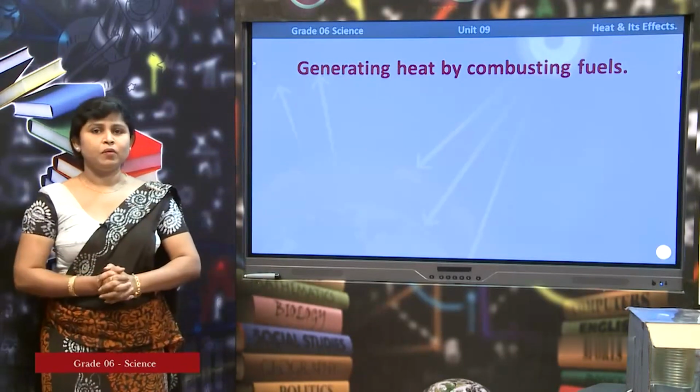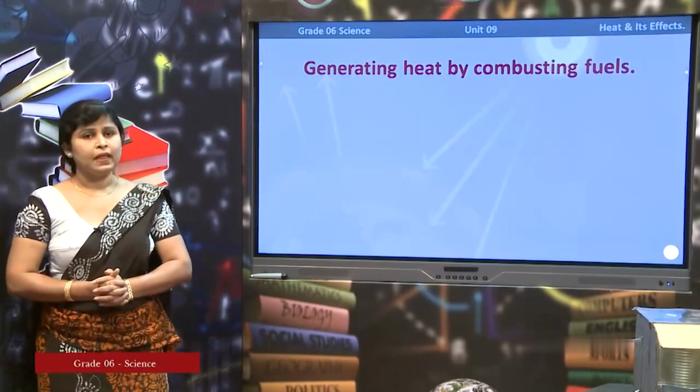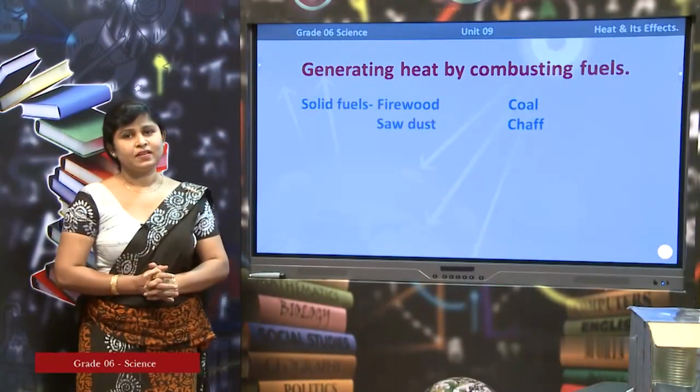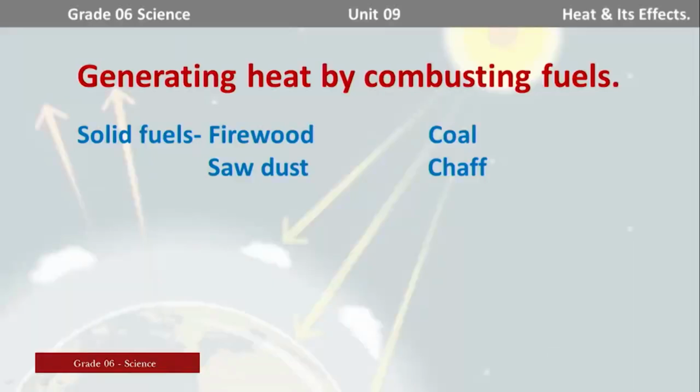Now let us talk about how to generate heat by combusting fuels. A substance that can give out heat and light is called a fuel. There are different types of fuels. Solid fuels are available in solid form: firewood, sawdust, coal and chaff.